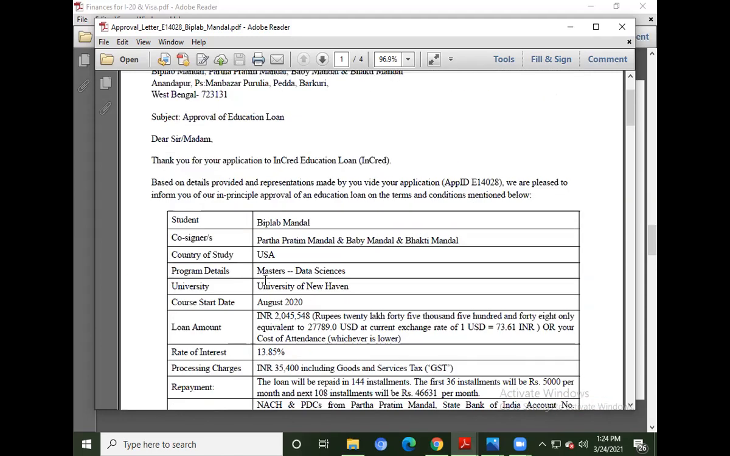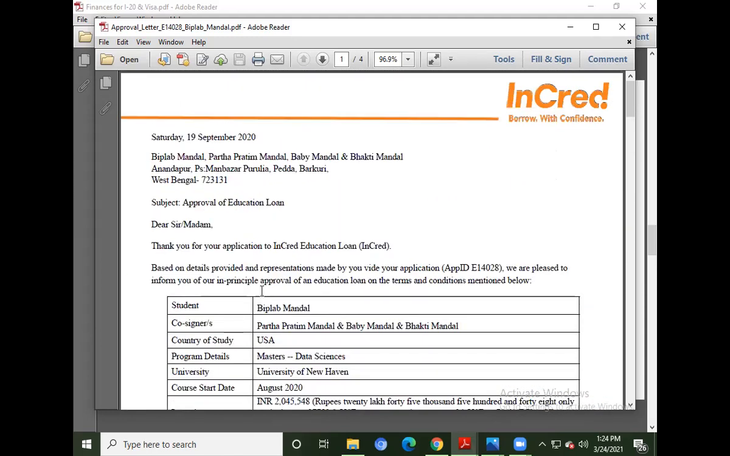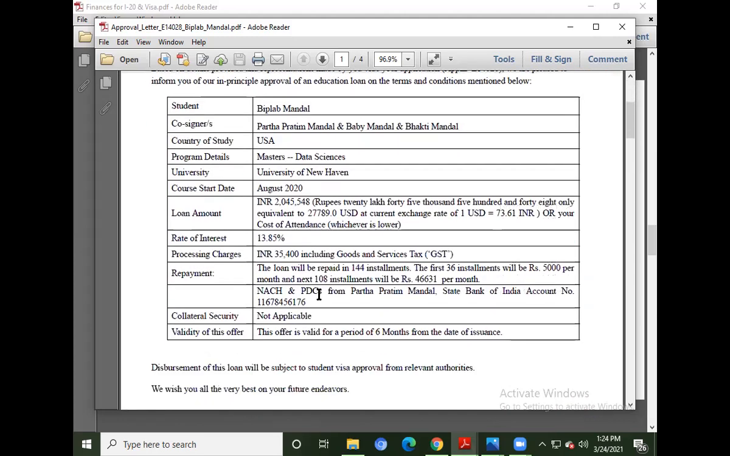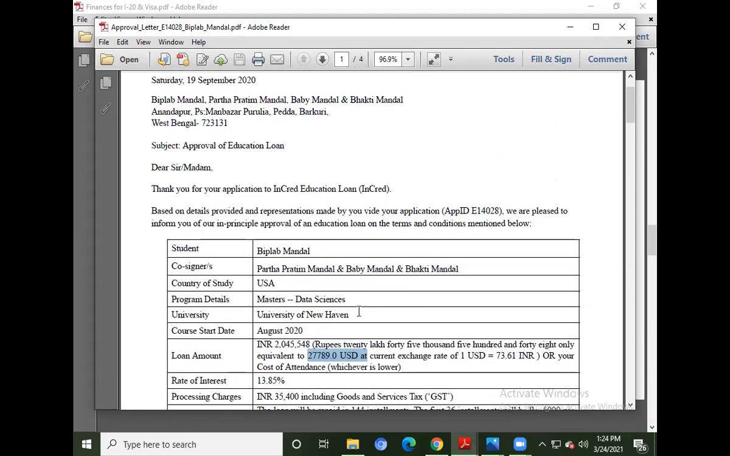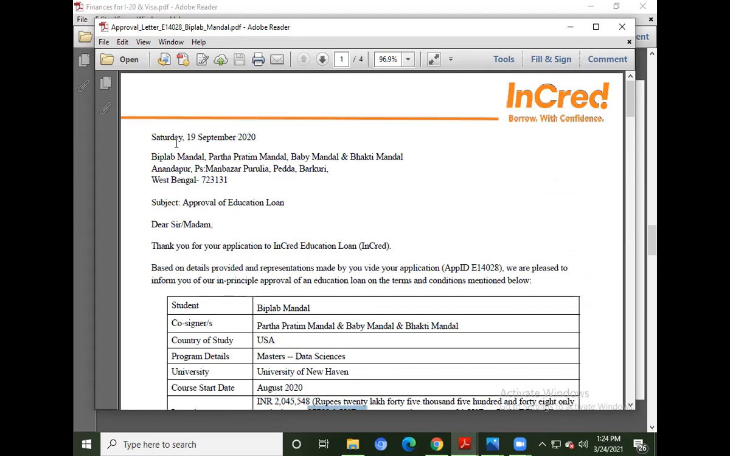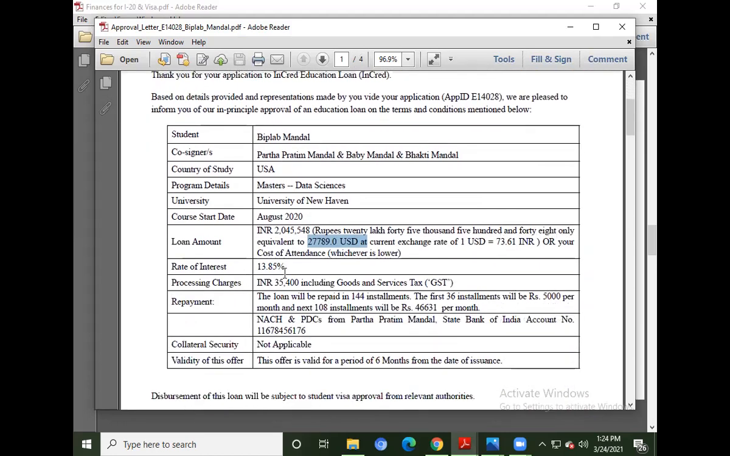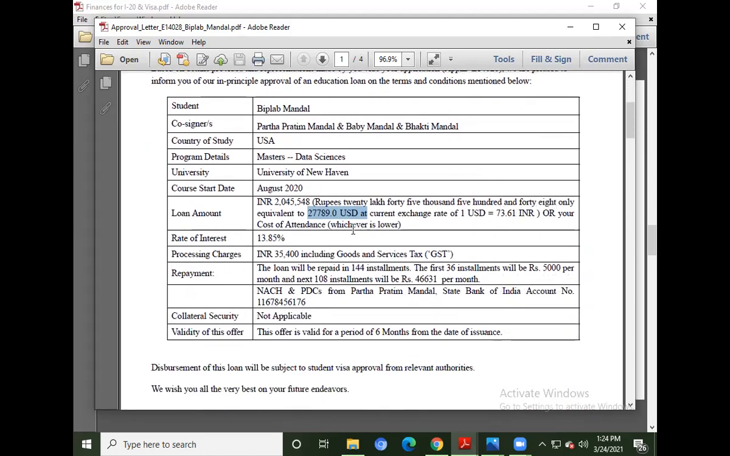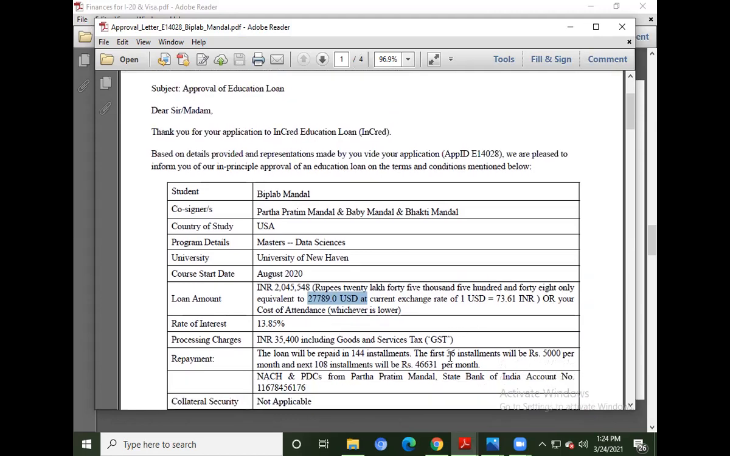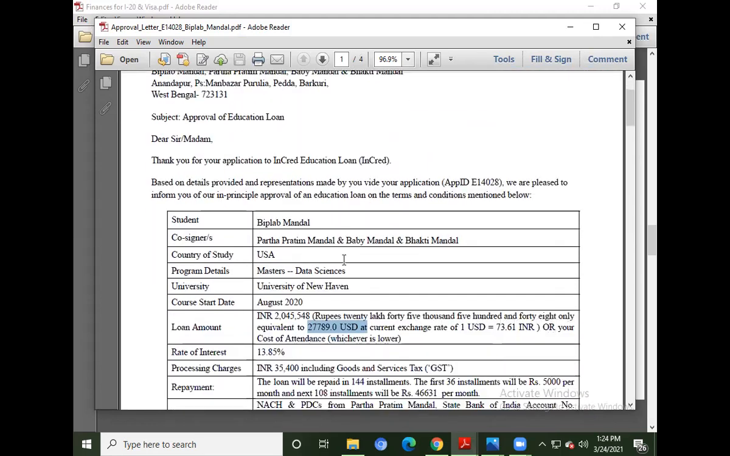So you can see that this loan sanction letter possesses everything which is required by the student and obviously the university. So the university can just see that, okay, he has got a loan sanction of 20 lakh 45,000, and that is equivalent to 27,789. Obviously that rate belongs to the market rates prevailing during that time period. So obviously those market rates are fluctuating, so those will be given to you by the loan provider itself.